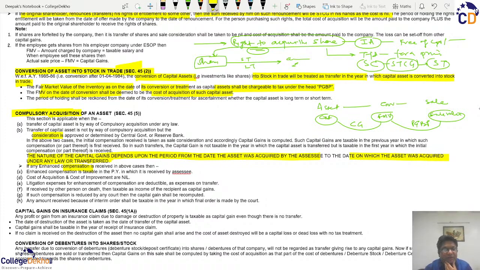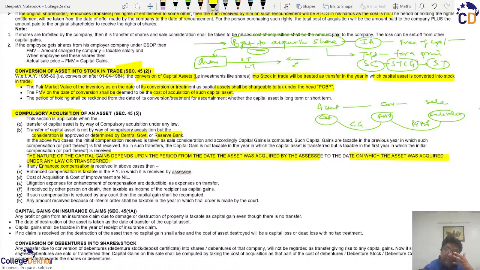In addition to this, sometimes the amount given to the owner is not acceptable to such owner, but because it is being decided by the government, they always have the right to move to the court. And when they move the court, sometimes the court gives the decision in their favor and orders the government or the government authorities to pay extra, that is enhanced compensation to such owners.